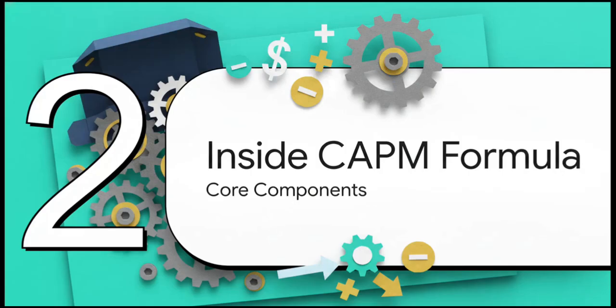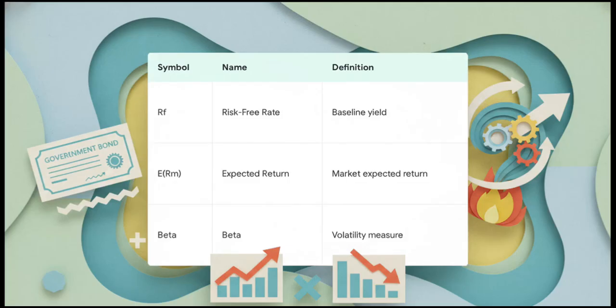Okay, let's actually open up the hood of this valuation engine and see how the math works to determine those asset returns. The formula itself is elegantly simple, relying on just three main ingredients. First up is the risk-free rate, usually just the yield on a safe government bond. Next is the market expected return. Now, the difference between those two, that's your market risk premium, which is basically the fuel of the entire model. And sitting right there in the middle, multiplying that fuel, is beta.